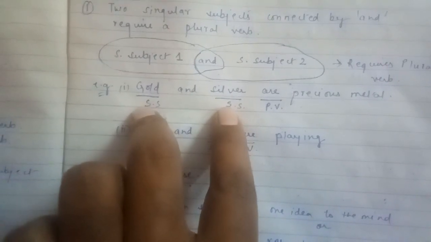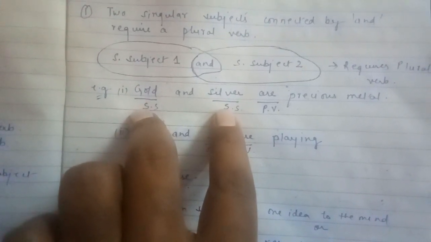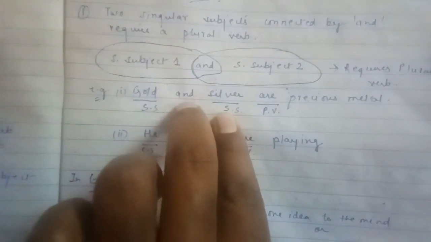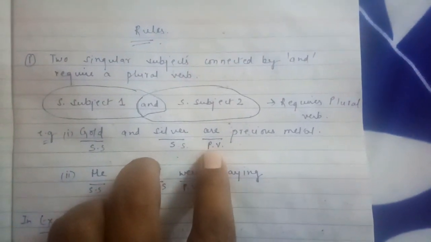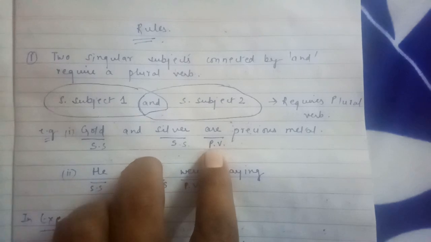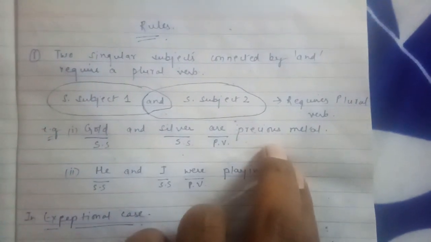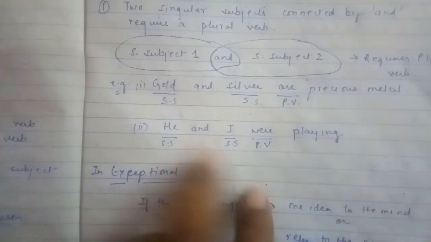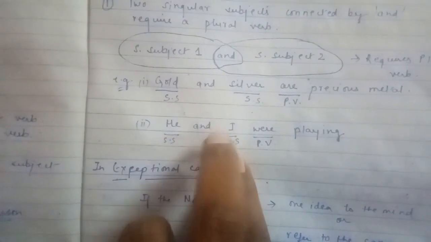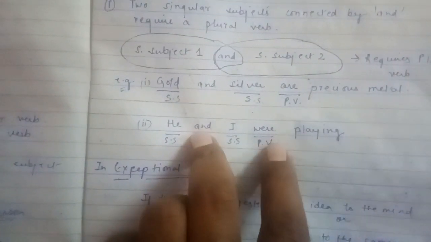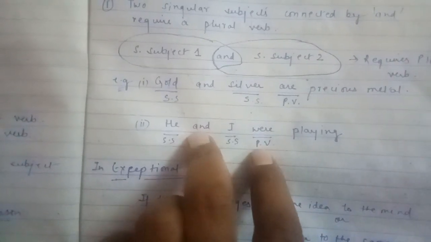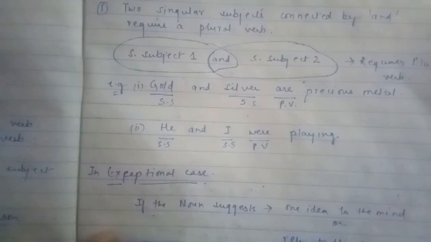These both are singular subjects. In a sentence, these both are singular subjects and it is connected by and. So we always use a plural verb. So here we have used are as a plural verb. Gold and silver are precious metal. See another example. He and I, both are singular subjects. It is connected by and. So here we have taken were as a plural verb. He and I were playing.